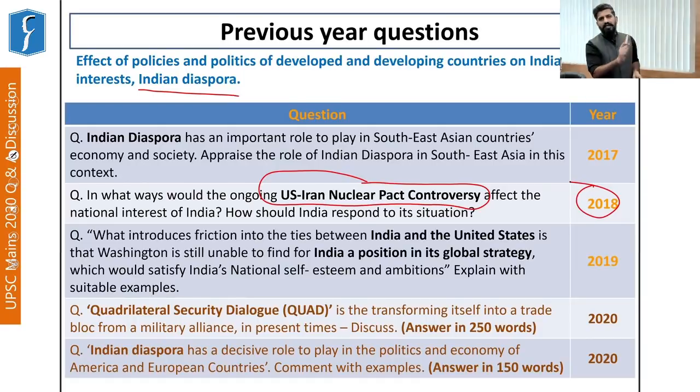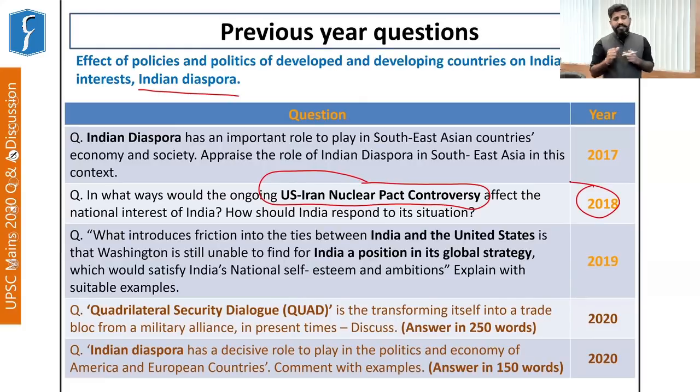Again, current affairs asked in 2018 in the mains examination, keeping in mind its impact on India. The next question reads: what introduces friction into the ties between India and US is that Washington is still unable to find for India a position in its global strategy, which would satisfy India's national self-esteem and ambitions. Now we see that of late, the United States of America has seen that China is rising economically. It is pursuing aggressive policies, and that is affecting the US's interest in the Indo-Pacific region badly. And that is why it is actively taking interest in the Indo-Pacific region.